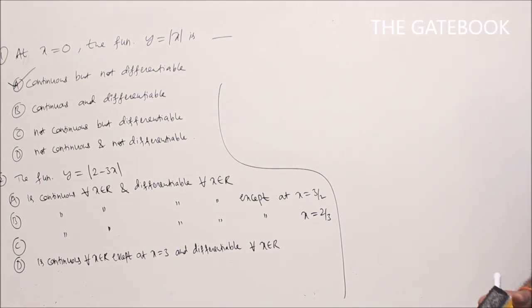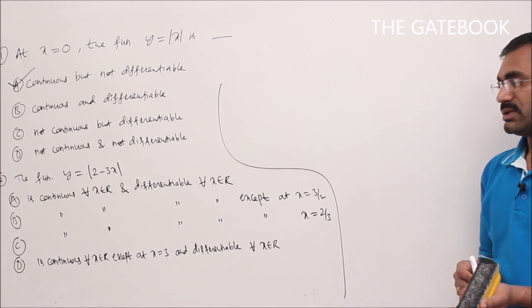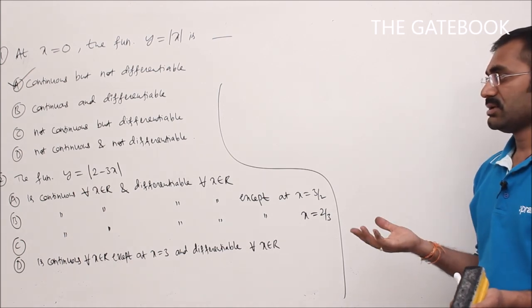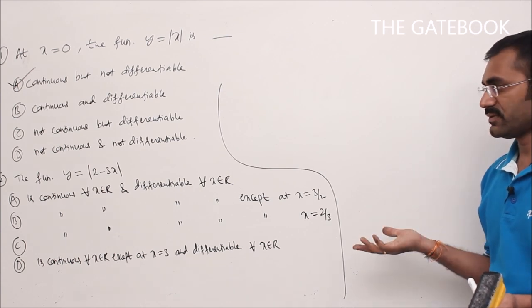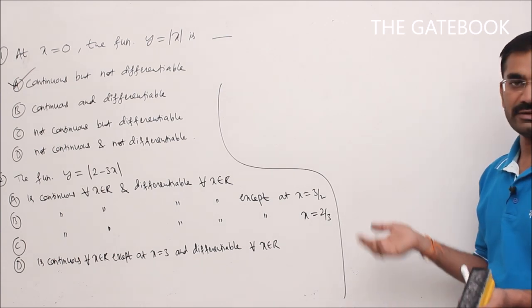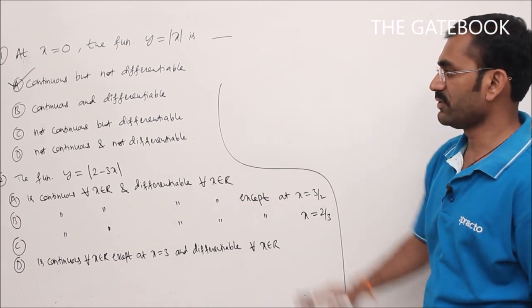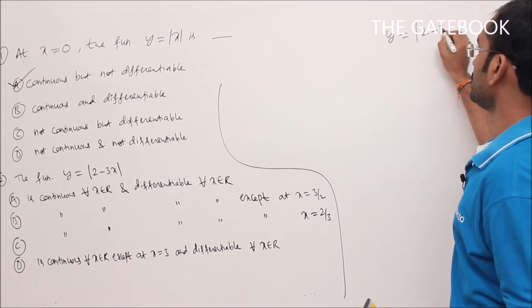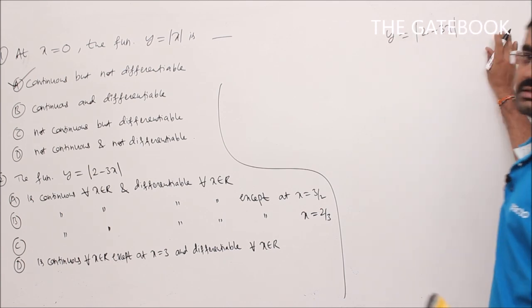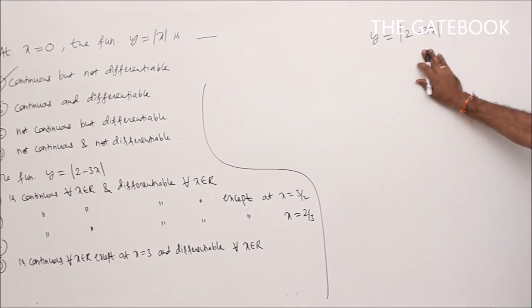See here, if you know the graph, it is better to go for graph. By using graph, it is very easy to check whether the given function is continuous or differentiable. See here, what is the graph of this function? Since it is a simple function, y is equal to modulus of 2 minus 3x, it is better to go for graph. What is the graph of this function?